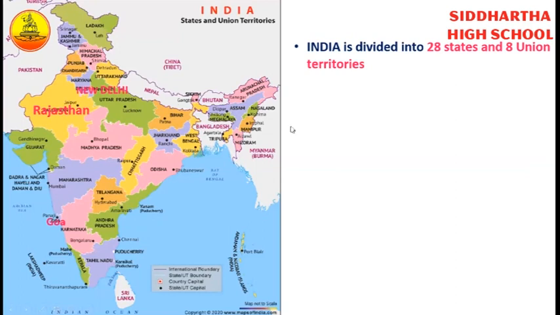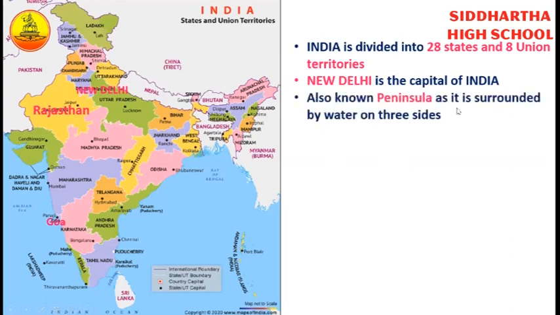Into how many states and union territories is India divided, children? It is divided into 28 states and 8 union territories. New Delhi is the capital of India.